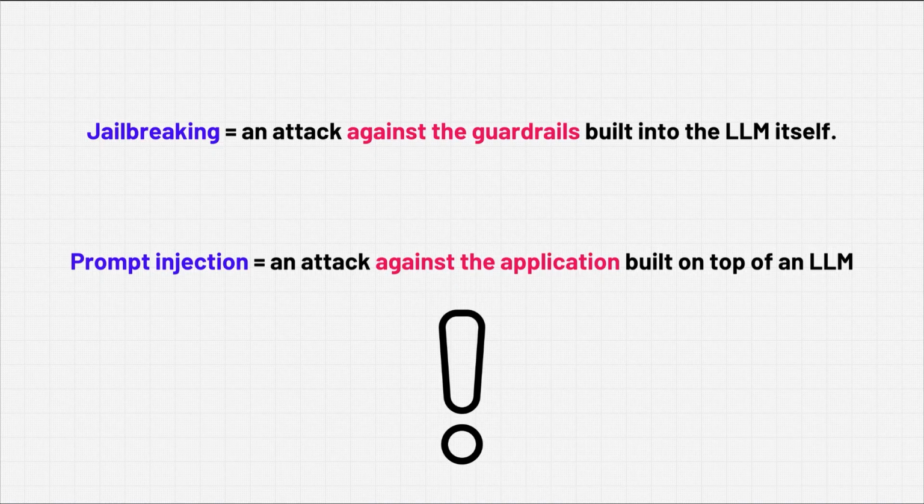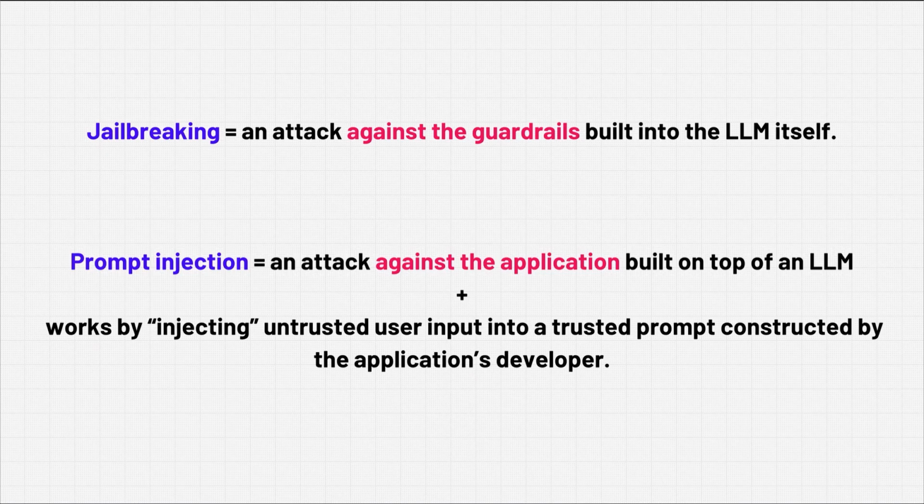And importantly, another way to identify a prompt injection versus jailbreaking is that a prompt injection also works by injecting this untrusted user input, right? Such as the text, "ignore all previous instructions," and it injects that into a trusted prompt constructed by the application's developer. So that's really the key thing to look for, and the easiest way, I think, to remember jailbreaking versus prompt injection is to see whether untrusted information is being injected into trusted information.